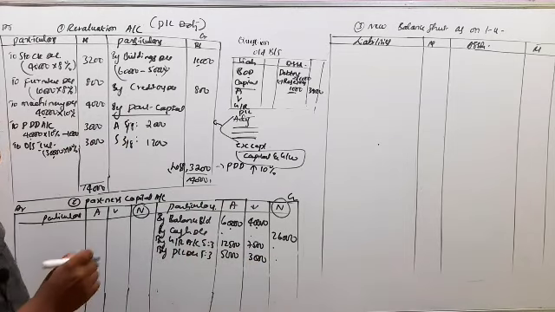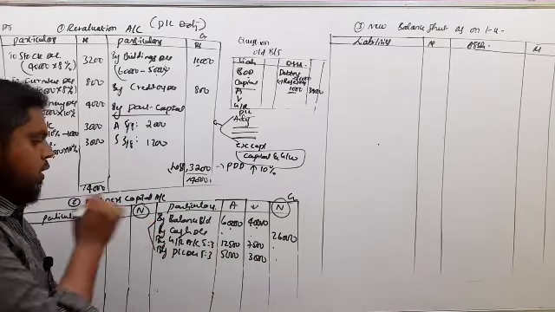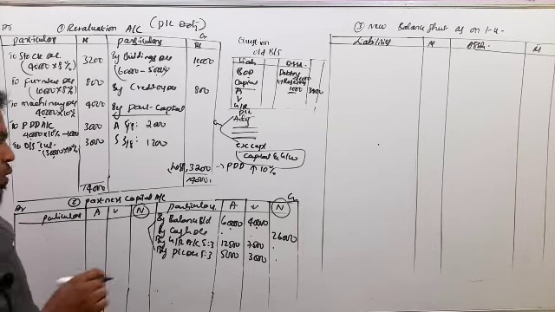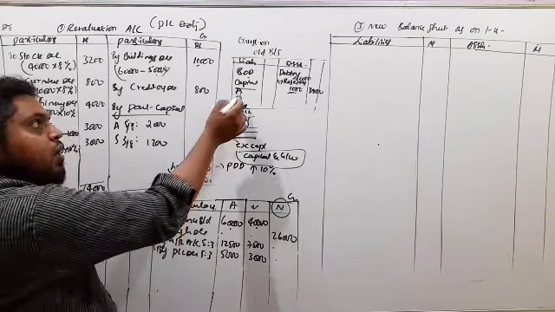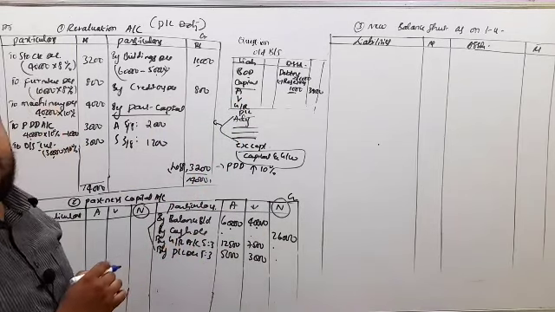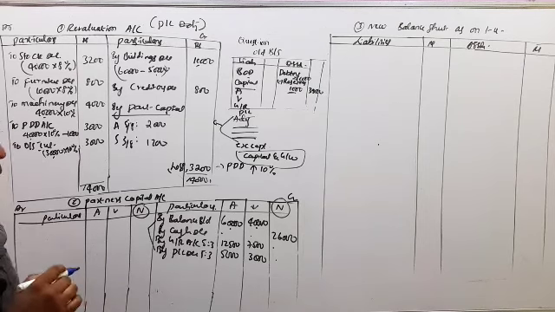So first we have to remember these entries. First we have to pass capitals, then new partner capital, general reserve, PL account. So this will get it in the old balance sheet, and new partners capital in the adjustment. Now after passing these entries, now come to the revaluation account.